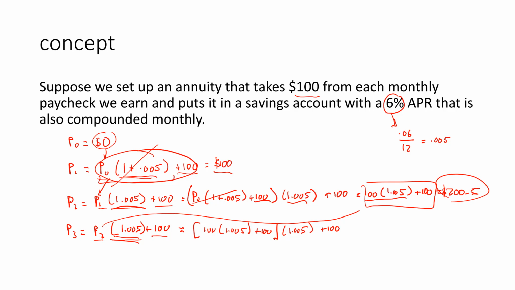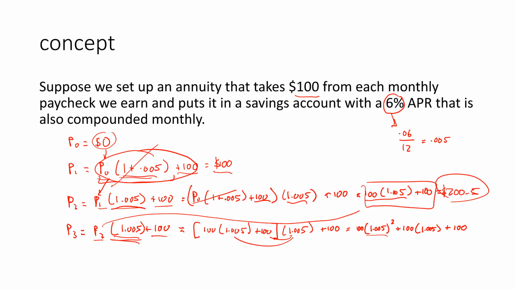All right, well, at this point, I want to do a little bit of distribution. Right, so I'm going to distribute this 1.005 through this kind of bracketed expression here. Okay, and what we're going to get is 100 times 1.005 squared plus 100 times 1.005 plus 100. So you notice there's kind of a pattern that's emerging here.